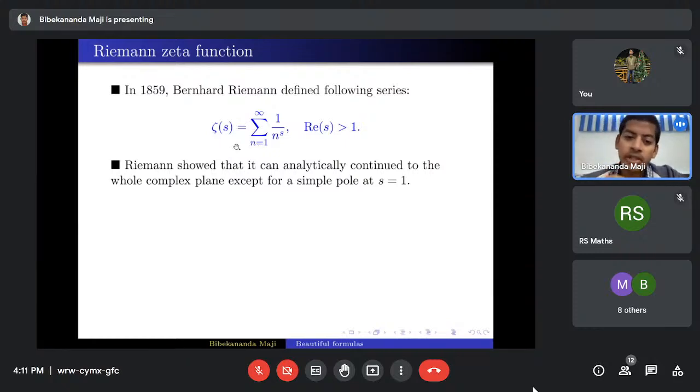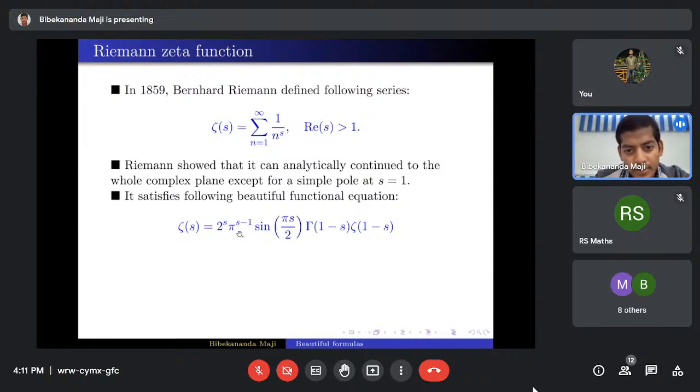So for that function, we can talk about zeta at minus 1, zeta at minus 2, zeta at minus 3, and so on. He showed that this zeta function satisfies this beautiful functional equation. This one is known as the asymmetric functional equation. I haven't mentioned the symmetric functional equation, I should have mentioned it, that looks more beautiful. But now, once we have this functional equation, we are interested to know the value of zeta at minus 1.